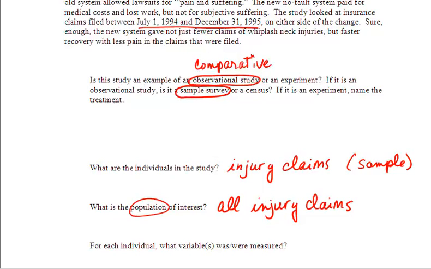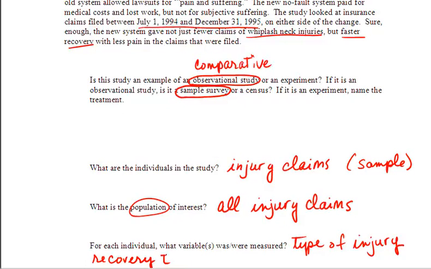If we look at the results, the new system gave not just fewer claims of whiplash neck injuries, so apparently one of the variables was the type of injury. We've certainly singled out one type of injury here, but it also produced faster recovery, so recovery time was one of the variables, and less pain. So amount of pain is also a variable.